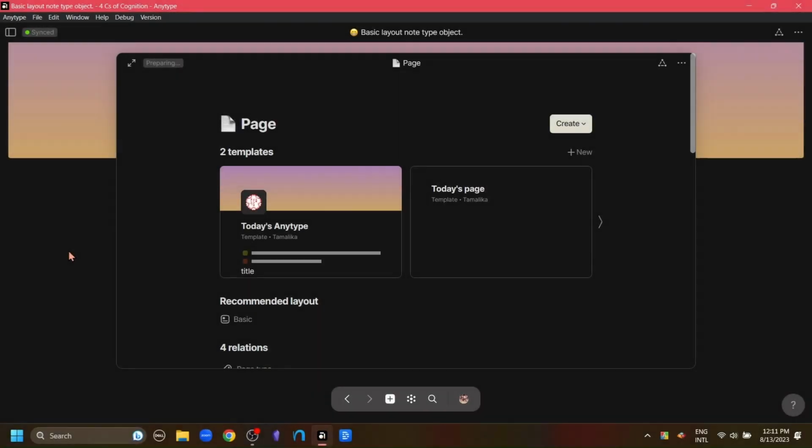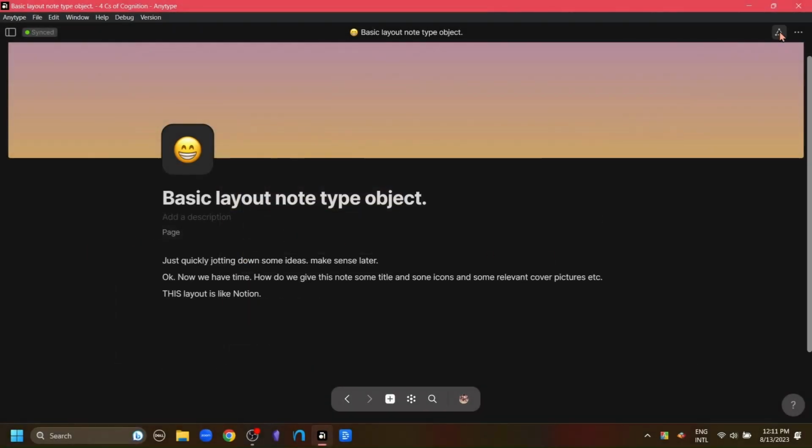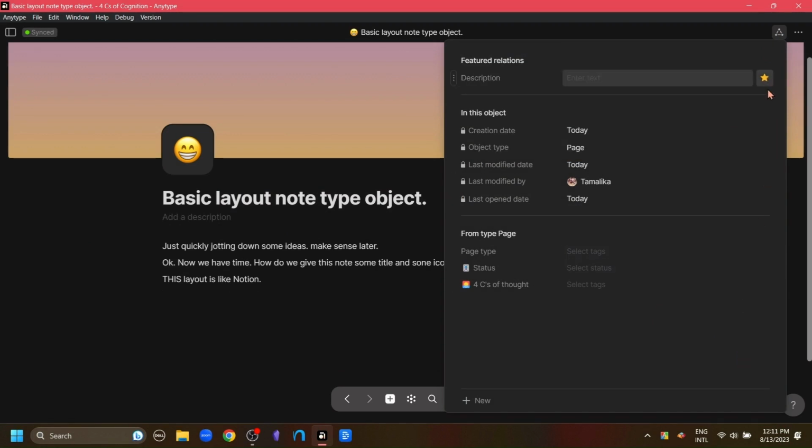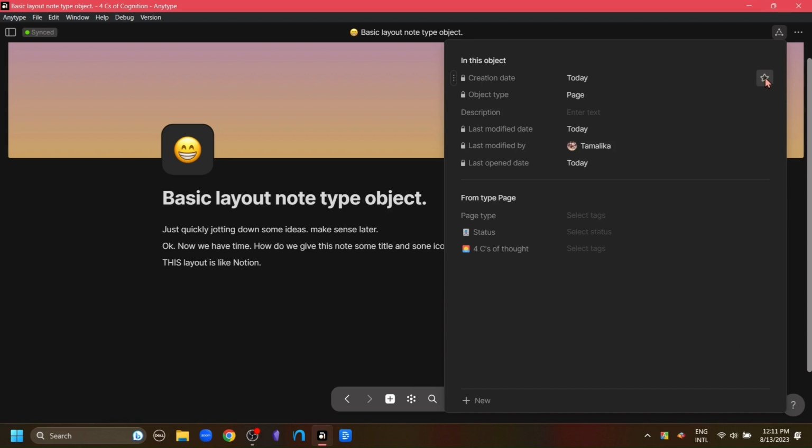You can do this from the triangle or connections menu here. This menu has those relations with the lock sign beside them that I have mentioned before. They are necessary for any type to function. And some of the relations have this yellow star beside them. These determine which of the relations show up below the title.